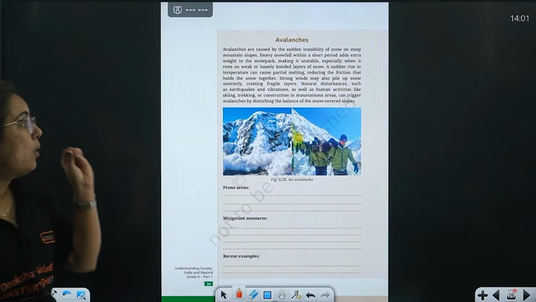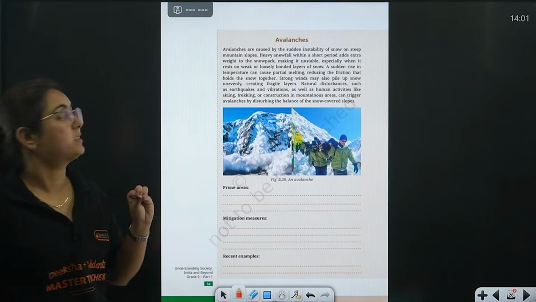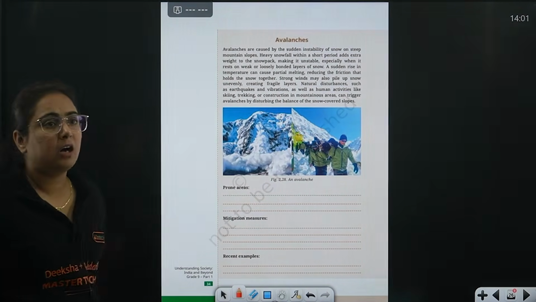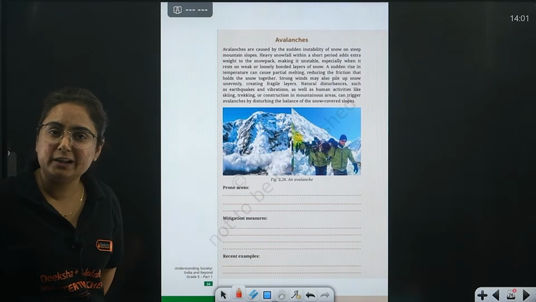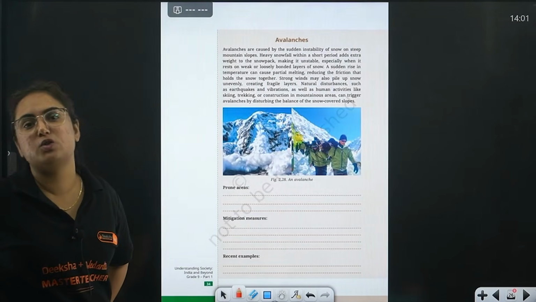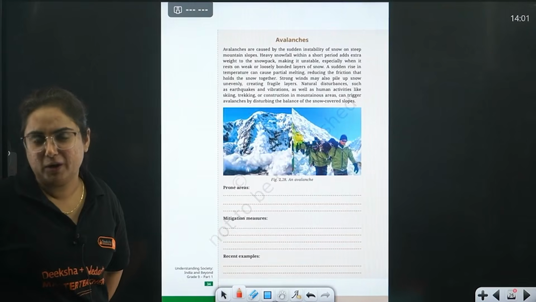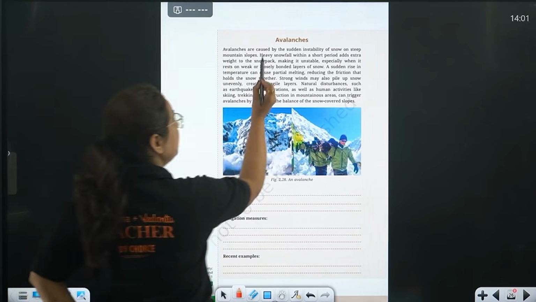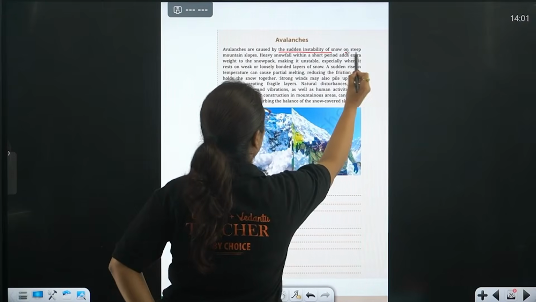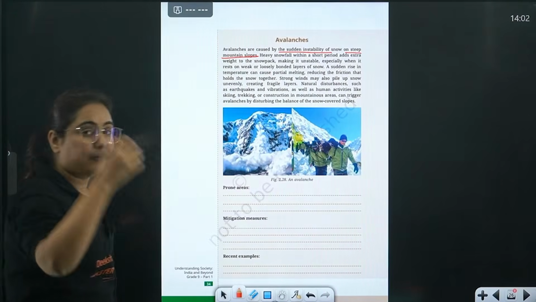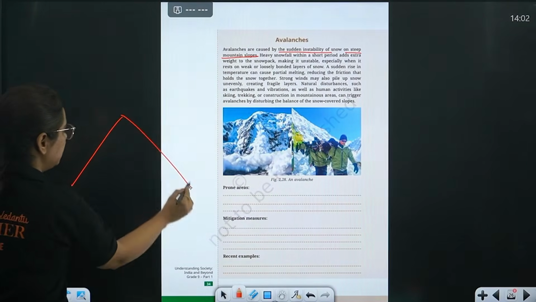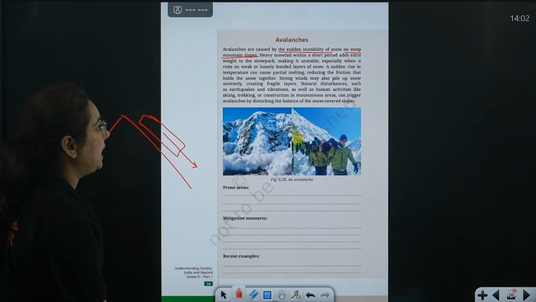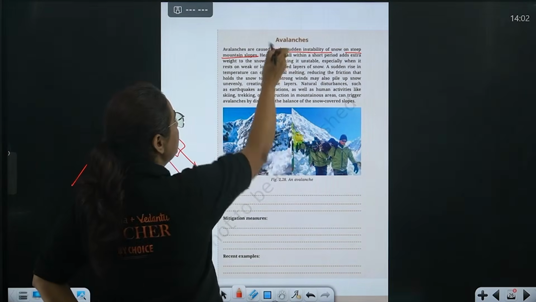We have one more disaster here: avalanches. Right? What are avalanches? Basically, we can say it is a landslide, but in a mountain region filled with snow. Understanding the point, what is the difference between landslides and avalanches? They are basically the sudden instability of snow on steep mountain regions. Whenever it is a steep mountain region, the snow is not stable. What will happen? It will gradually slide down, and this is known as an avalanche.